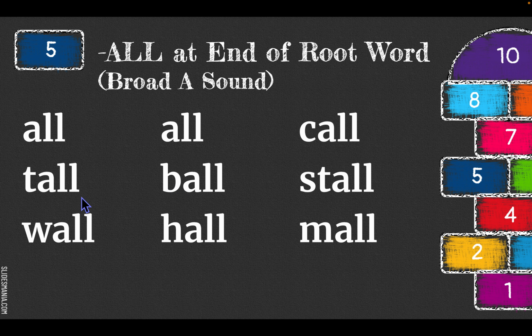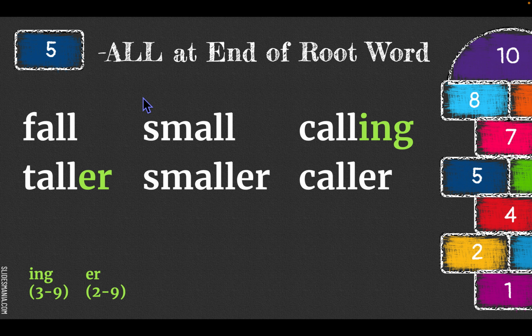T, all, tall. B, all, ball. St, all, stall. W, all, wall. H, all, hall. Mall. Fall.